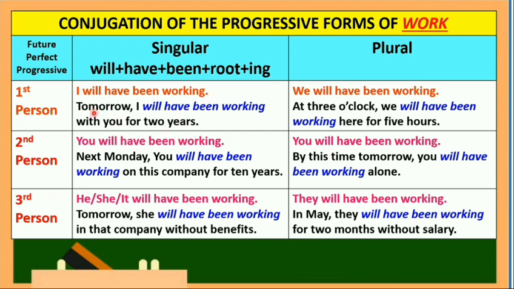Our example is, tomorrow, I will have been working with you for 2 years. Dito, ang verb phrase natin ay may 4 na salita. Will, have, at been ay helping verb. At ang working naman ay present participle. Sa first person plural, we will have been working. Our example is, at 3 o'clock, we will have been working here for 5 years.